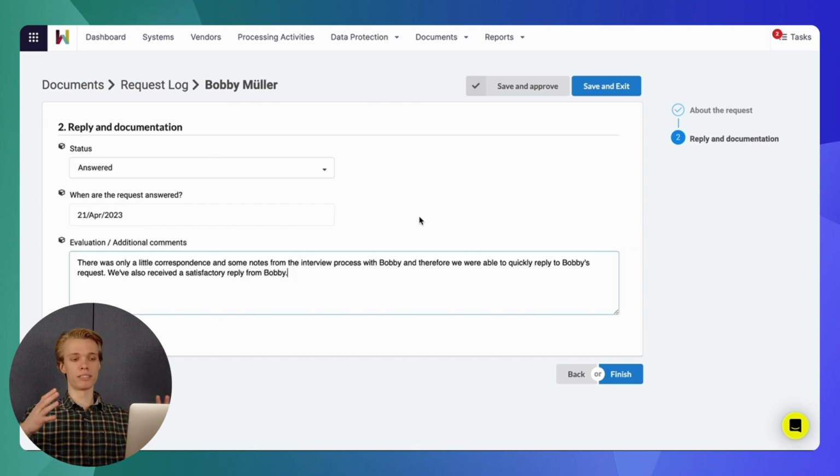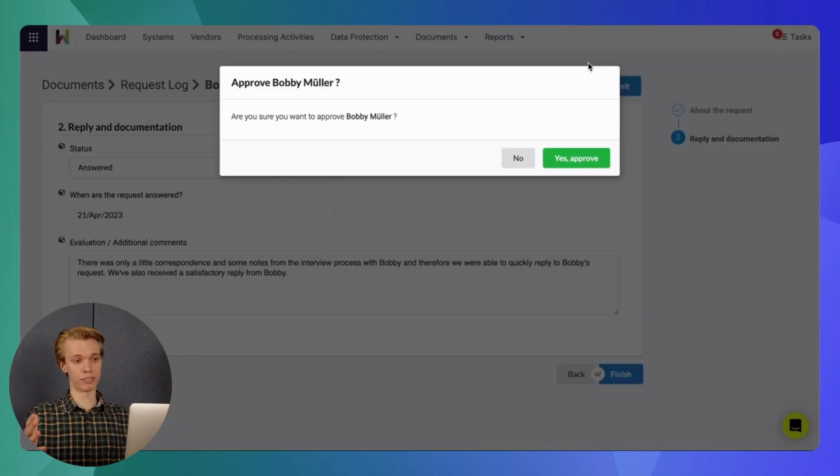Just to summarize, there was not a lot of information on Bobby because he was early in an interview process. So we were able to respond within a week actually. And he also replied back early today saying he was happy with the information we sent and he won't pursue anything any further. So I'm going to set this to save and approve. And now the request logged by Bobby Mueller is completed and we don't have to worry about that anymore.